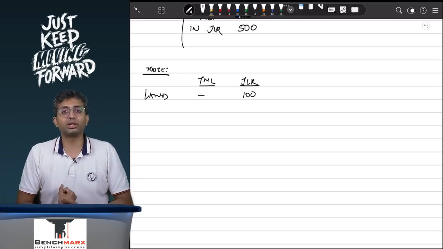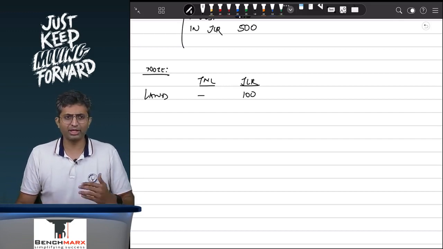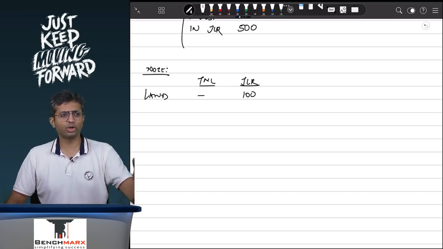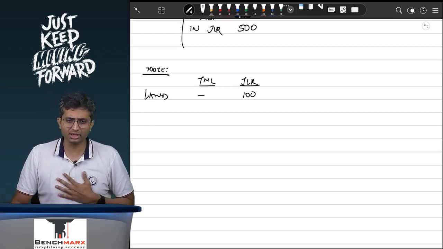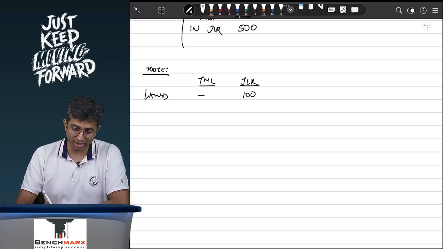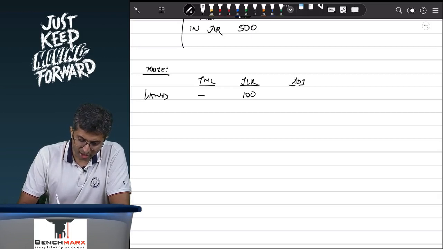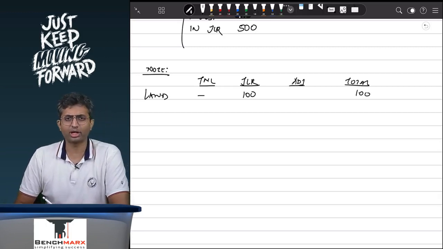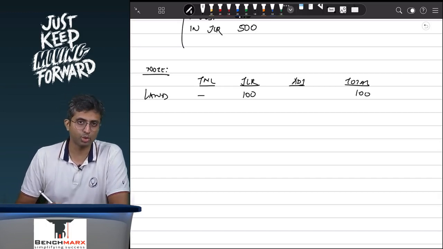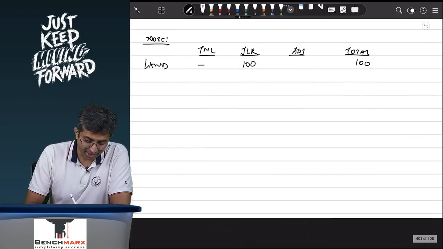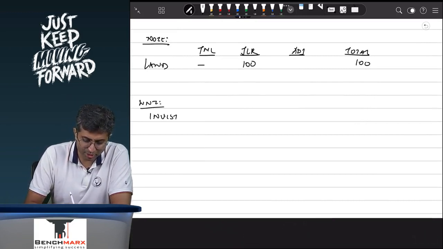Let us say AS 10 on fixed assets will apply. Jaguar is not going to revalue land in its books merely because Tata Motors has acquired a 100% stake, and hence JLR will continue to show the land at 100 rupees only. If I make no adjustments, then in my consolidated balance sheet I will see 100 rupees as my consolidated land. Separately, when I prepare my working note number 2, I will start with the investments.